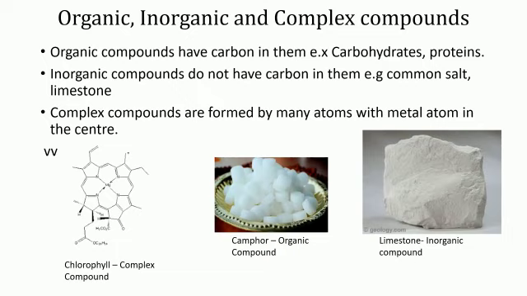Organic, inorganic and complex compounds. In the above activity, we saw that some compounds leave a residue behind after burning. Some compounds do not give any residue, or some compounds give blackish residue. Residue means a substance that remains after a particular process is done. The black residue that remains is mainly made up of carbon.